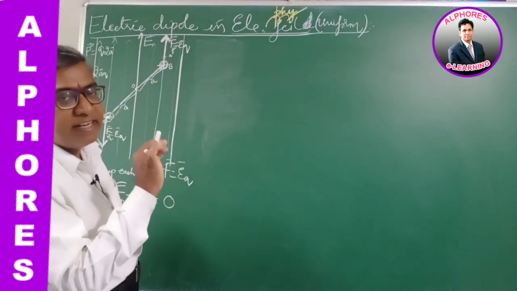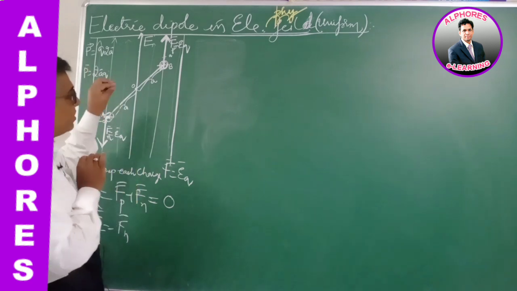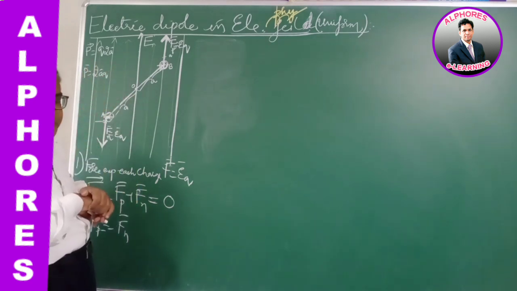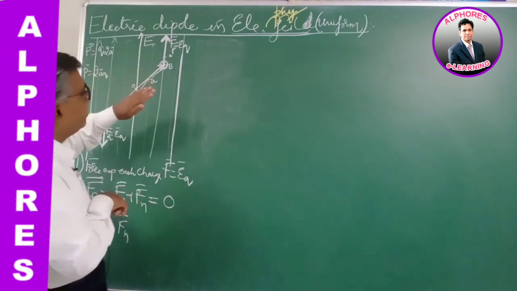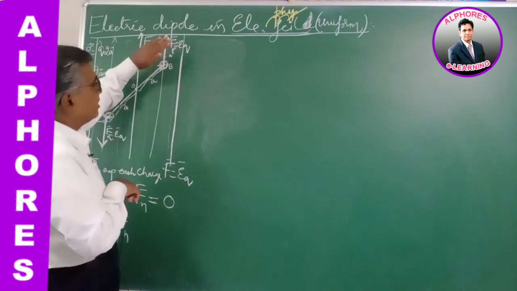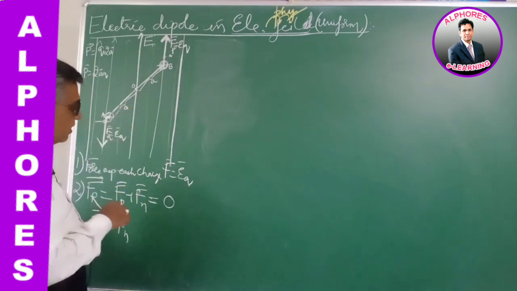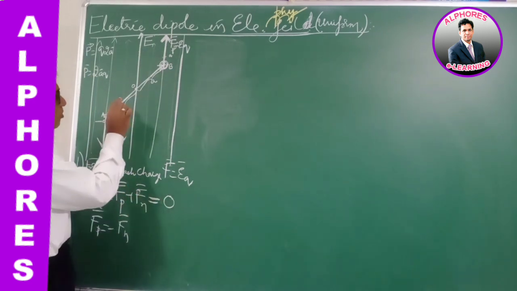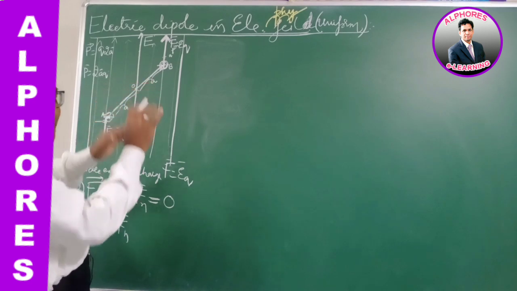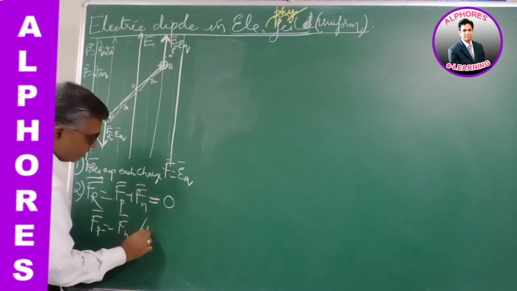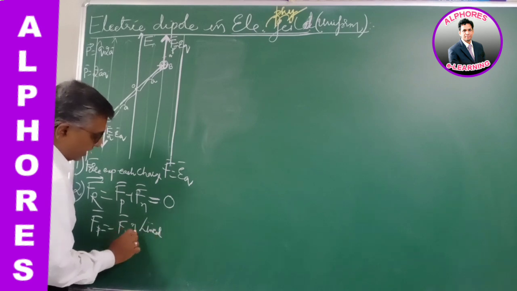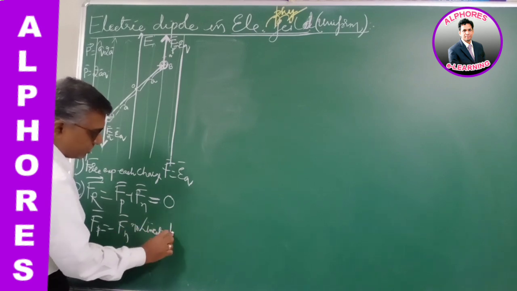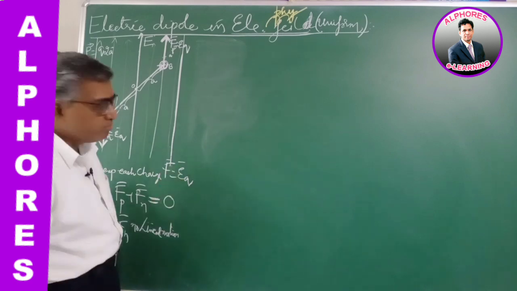No translatory motion of this dipole is observed. So it is in translational equilibrium. It neither moves forward nor backward. So there is no linear motion of the dipole. Linear motion of the dipole is restricted. No linear motion comes into picture.